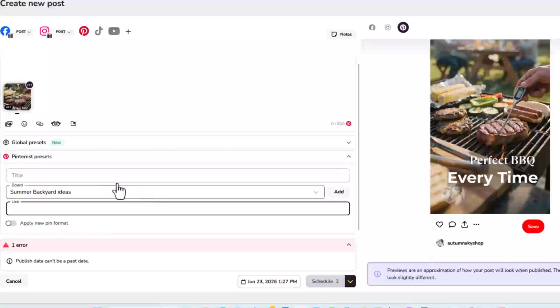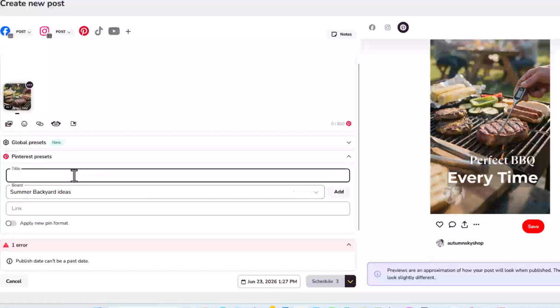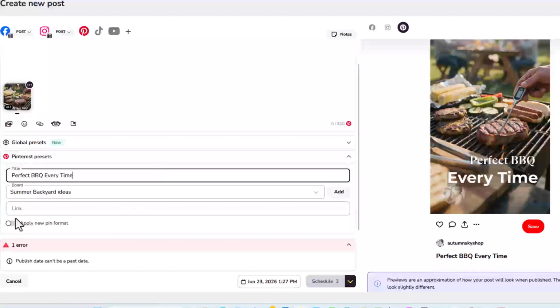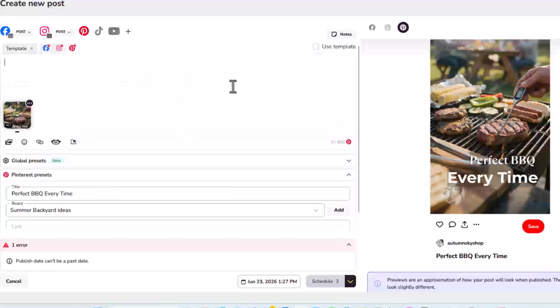So then we're going to go in and we're going to get a title. And for Pinterest, the title is Perfect Barbecue Every Time. I want to apply the new pin format. And then what I'm going to do is put the text up here. So this one is only for Pinterest.